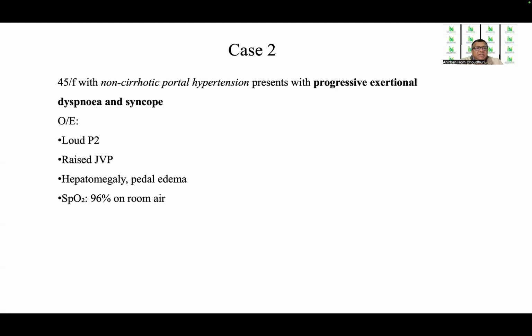Take the second case: a 45-year-old female with non-cirrhotic portal hypertension presents with progressive exertional dyspnea and repeated bouts of syncope. On examination, the patient has loud P2, raised jugular venous pressure, hepatomegaly and pedal edema, and the saturation is 96% on room air.